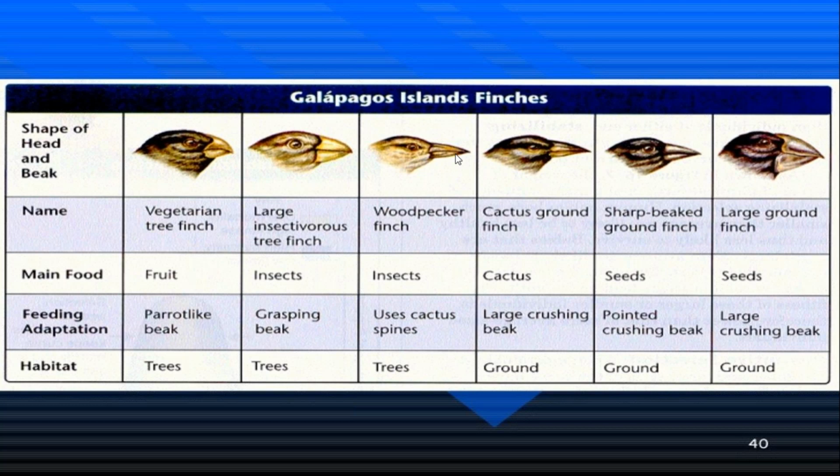As per Darwin, the theory given was divergent evolution. This is not an example of convergent evolution. This is an example of divergent evolution, because from a few species, different types of species were evolving. This theory was given by Darwin, who is also known as the father of evolution.